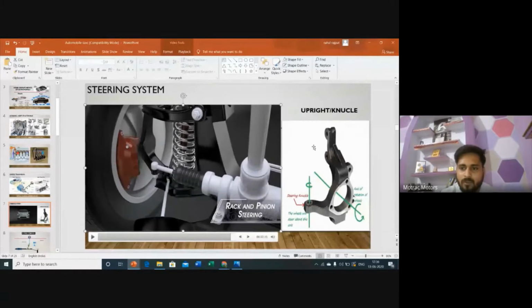Okay, so you can understand how important this part is. It connects with three departments: the suspension department, the steering department, as well as the brake department. Okay, so let's move to the next slide.